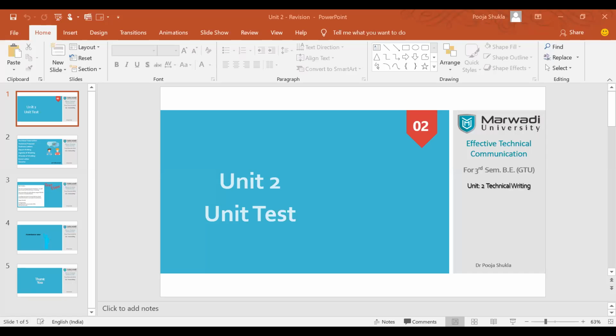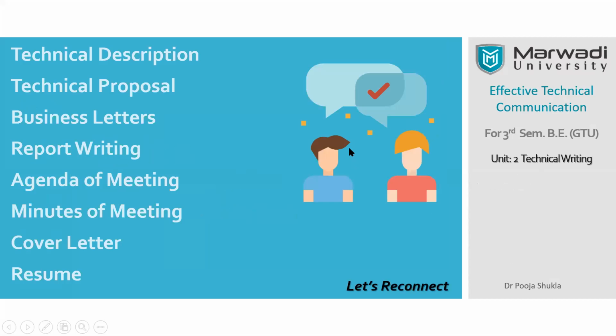Unit number 2, the title of the unit is Technical Writing. We have been working on different kinds of documents and different kinds of writing that is required in an organization. So the very first thing that we did was technical description.